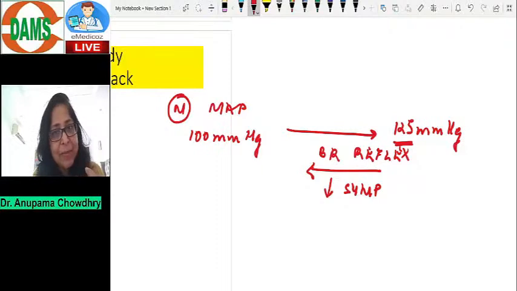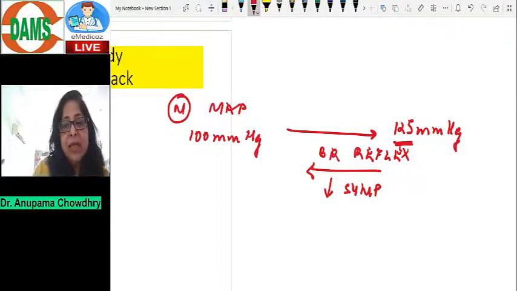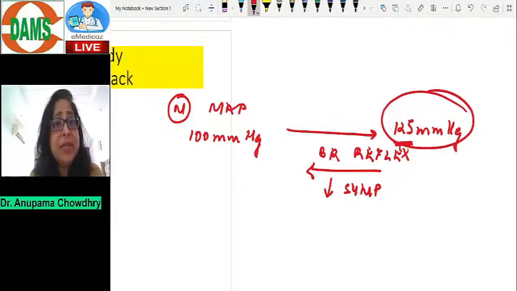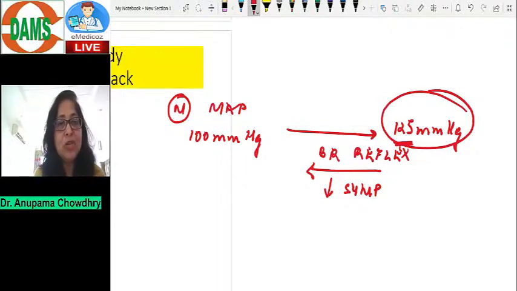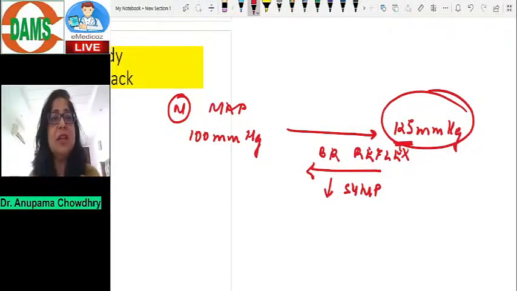So basically what has happened here is, the initiating stimulus was an increase in blood pressure to 125. The baroreceptor reflex has helped to lower this blood pressure, bringing it back to normal. So that means there has been a reversal of the initiating stimulus. Right? Let's take another example.